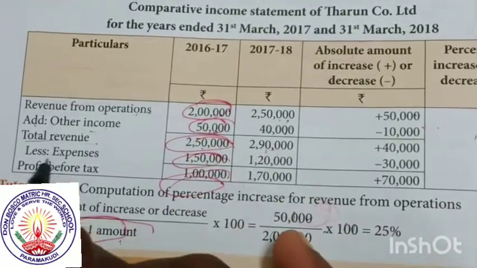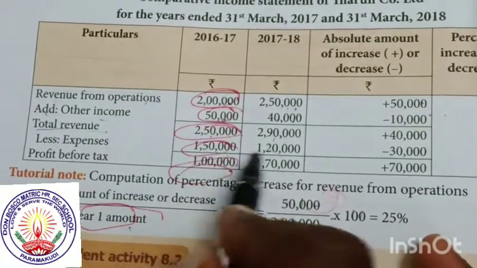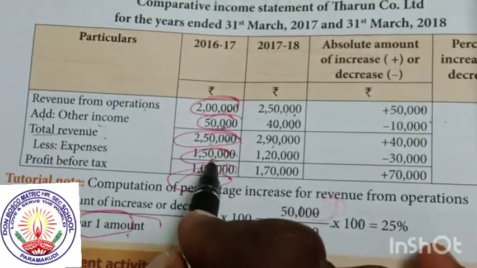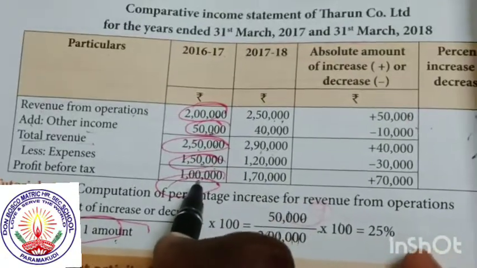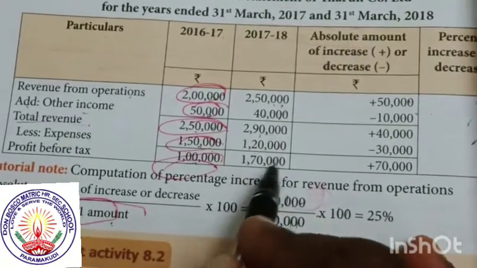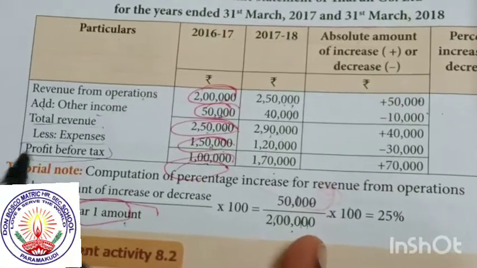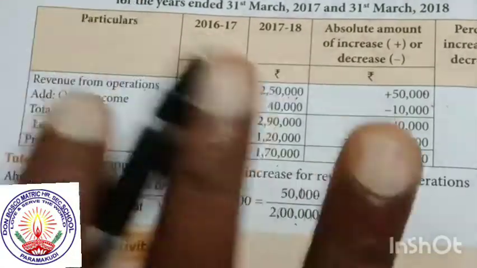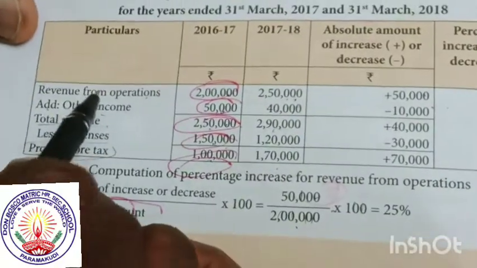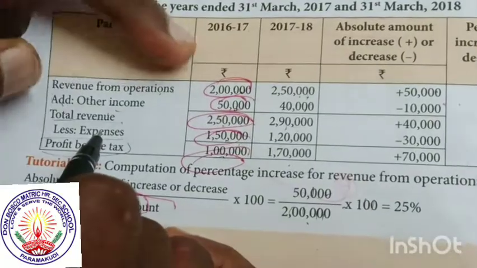Now less expense. How many rupees is given in the question? 1 lakh 50,000 and 1 lakh 20,000. 2 lakh 50,000 minus 1 lakh 50,000 leaves 1 lakh. 2 lakh 90,000 less 1 lakh 20,000 is 1 lakh 70,000. It is the profit before tax. Simply say, the question directly gives revenue from operation, other income and expense. Three concepts are given in the question.